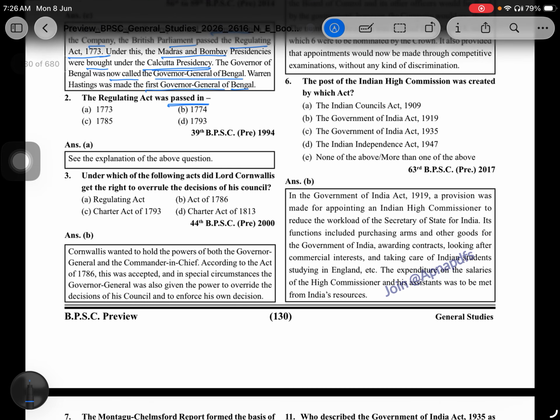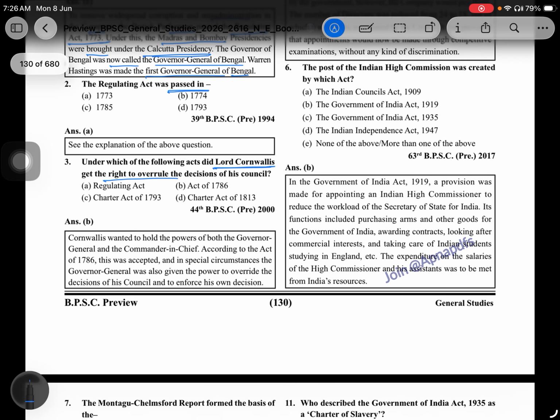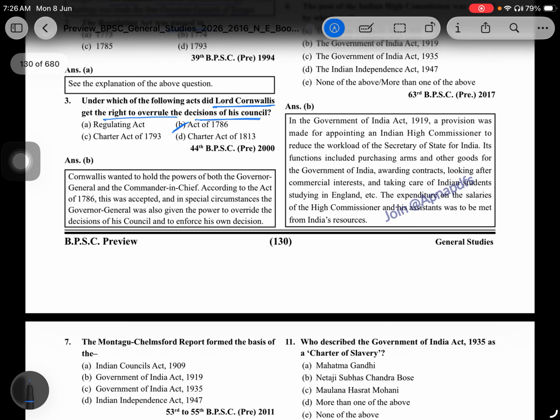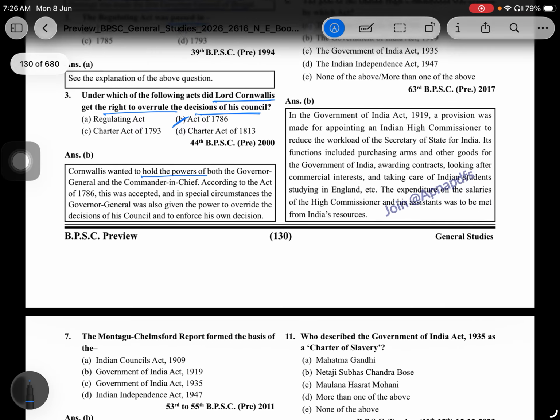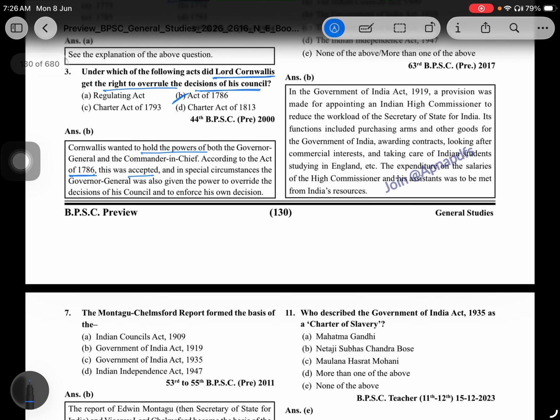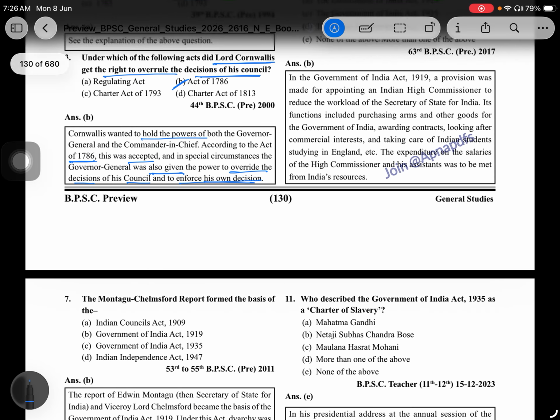Under which of the following acts did Lord Cornwallis get the right to overrule the decision of his council? That is the Act of 1786. Cornwallis wanted to hold the powers of both Governor General and Commander in Chief, and accordingly the Act of 1786 was accepted. In special circumstances, the Governor General was also given the power to override the decision of the Council and enforce his own decision.